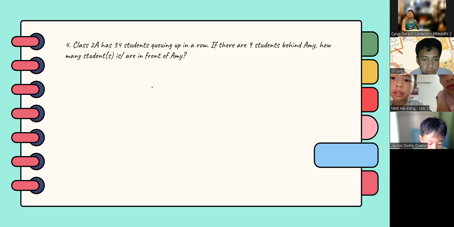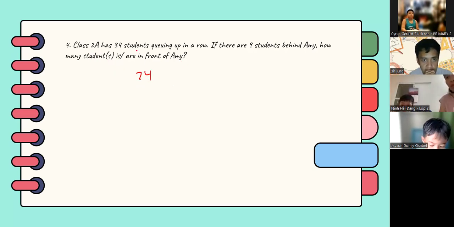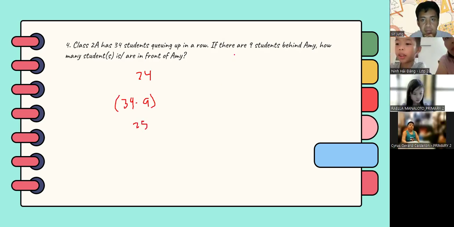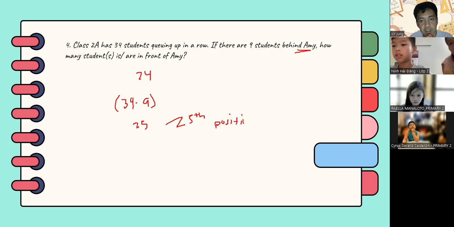Answer 24. Okay. So the answer here is 24. So how do we get 24? We have 34 minus 9 is 25, right? However, that means that Amy stands on the 25th position, right? So how many students are in front of Amy?